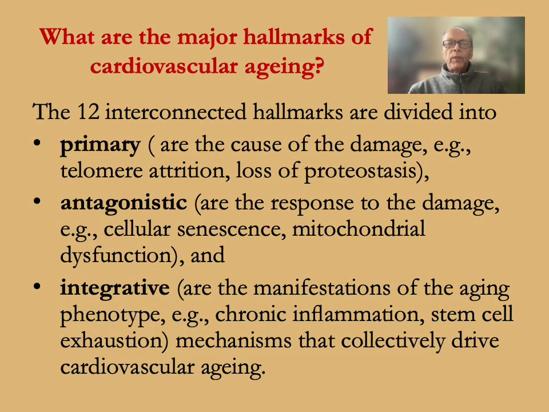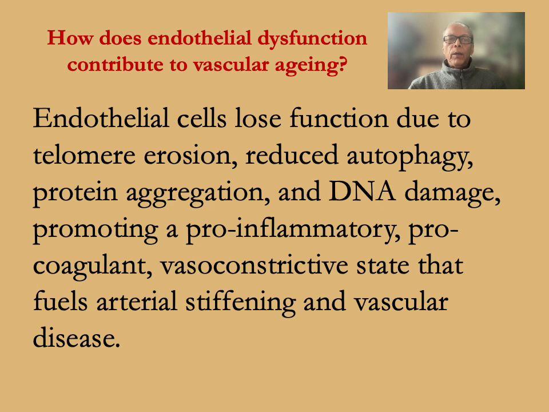What are the major hallmarks of cardiovascular aging? There are 12 interconnected hallmarks divided into primary, antagonistic, and integrative. Primary are the cause of the damage, example telomere attrition or loss of proteostasis. Antagonistic are the response to the damage, examples cellular senescence, mitochondrial dysfunction. And integrative are the manifestations of the aging phenotype, example chronic inflammation, stem cell exhaustion, and the mechanisms collectively drive cardiovascular aging.